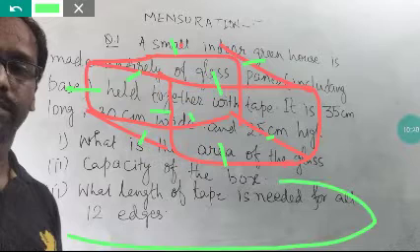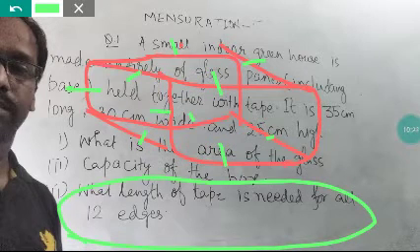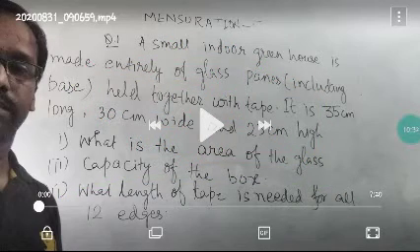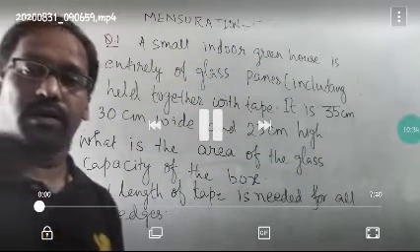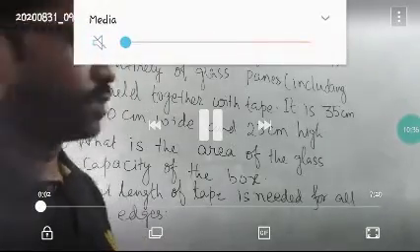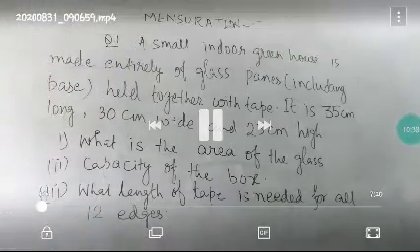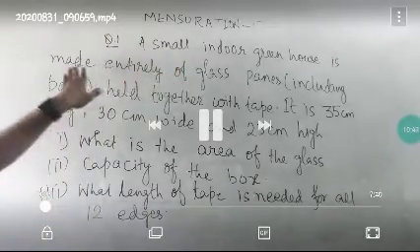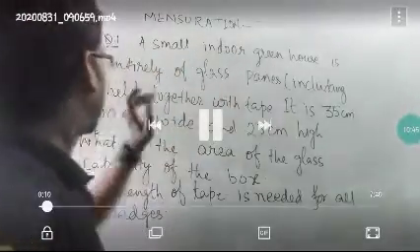This is question number 3. The length of the tape means we have to measure the perimeter of this cuboid. Okay, that formula I have given in the last slide, you have seen that. So let us start this, what has been given, what we have discussed here. The question is saying that a small glass greenhouse is given there. Okay, so I have explained the question, no need to explain this again here. So we will start from the solution.